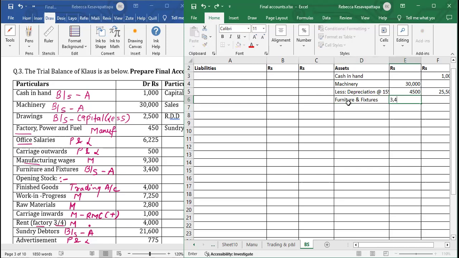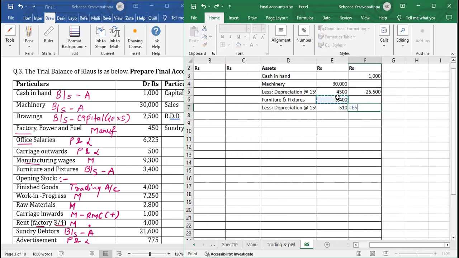Furniture and fixtures amount 3,400. On furniture and fixtures, we have depreciation in adjustments. Depreciation at the rate, it was given again 15% per annum in the question. We will find on 3,400 how much is 15% depreciation. 510.